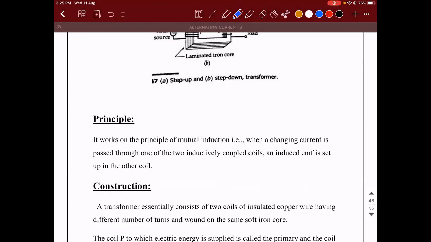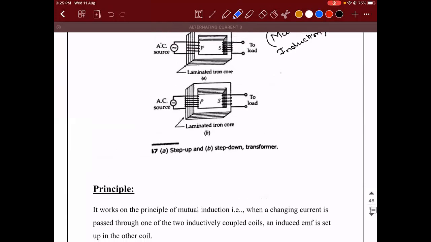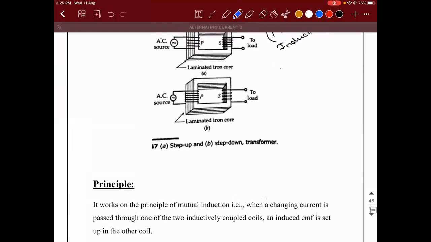That is, when a changing current is passed through one of the two inductively coupled coils, an EMF is induced in the other coil. So what is inductively coupled, sir? It means they can exchange flux between them. That is the meaning of mutual induction. Flux is generated in one, and the flux will get linked with the neighboring coil also.